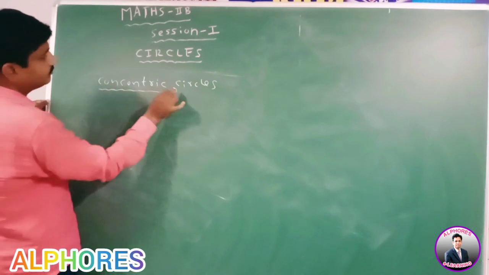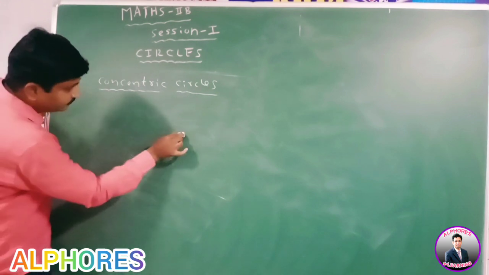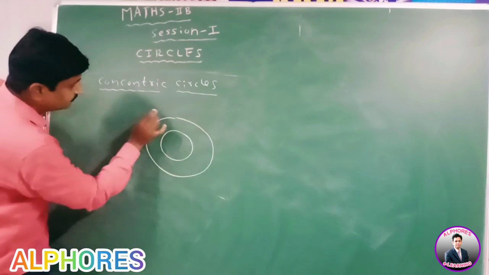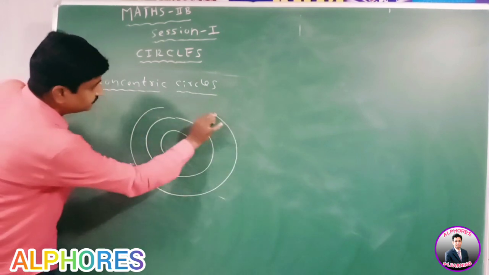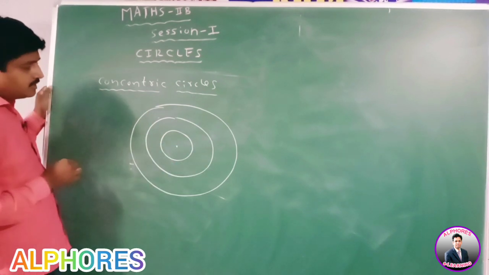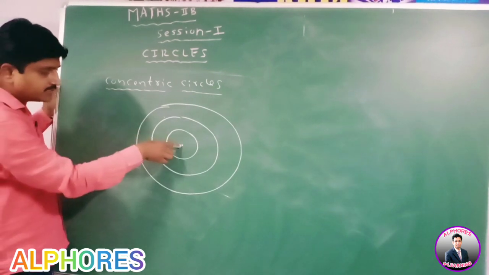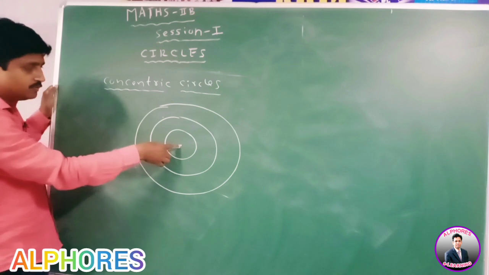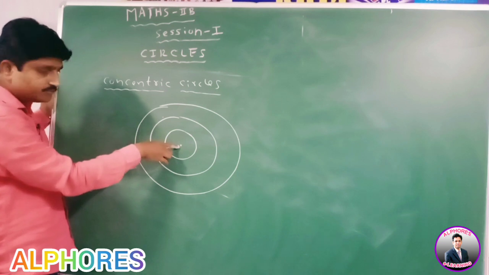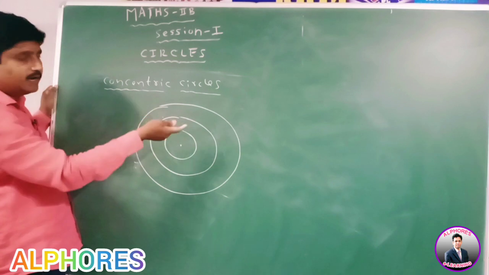Concentric circles. Two or more circles are said to be concentric circles if their centers are the same and they have different radii. The centers are the same, the radii are different, like this.